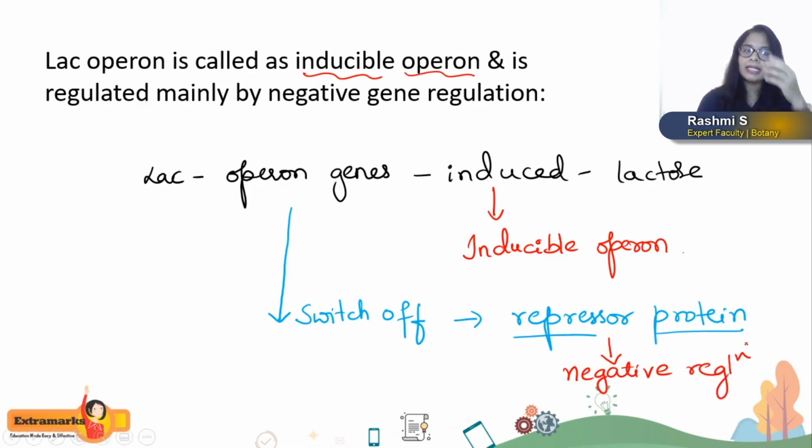Therefore, clearly I can say that the lac operon is an inducible operon, but it gets regulated by negative gene regulation.